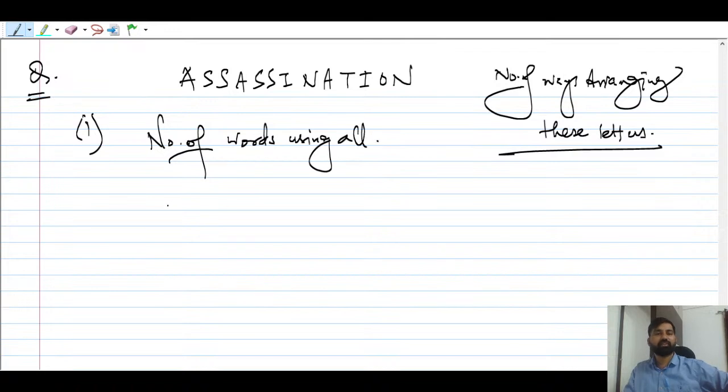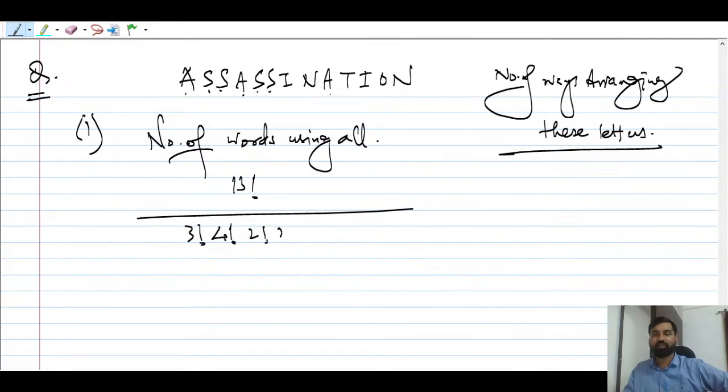What is the answer? 13 letters, then A repeats 3 times, S 4 times, and N 2 times, so 13 factorial upon 3 factorial, 4 factorial, 2 factorial, 2 factorial. You have to remember that always.